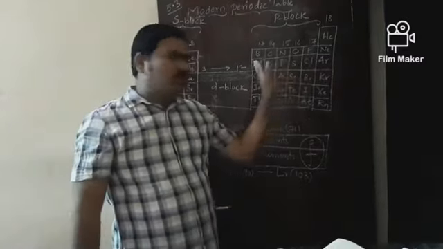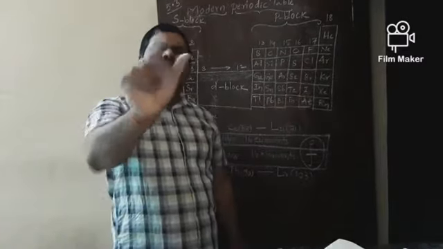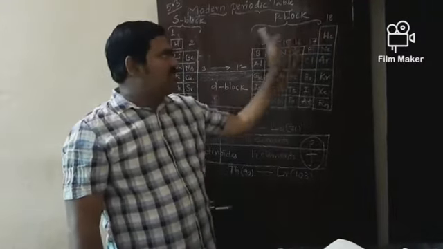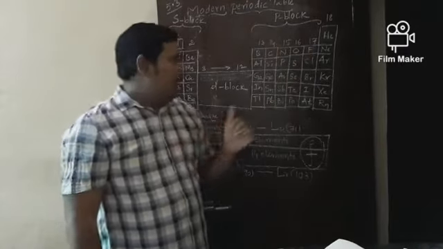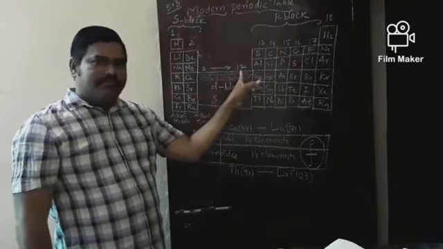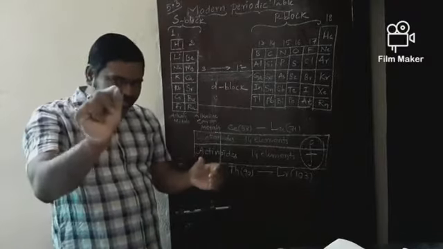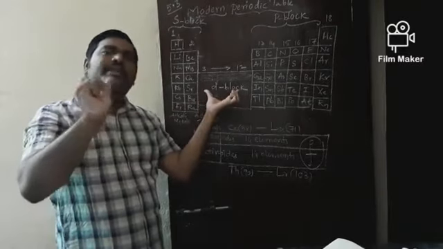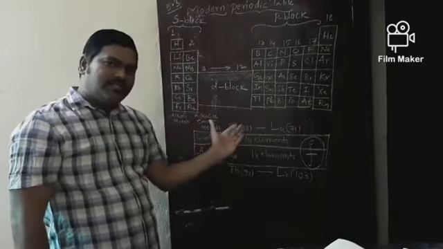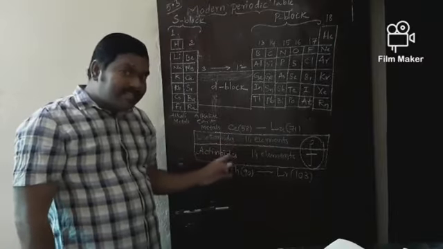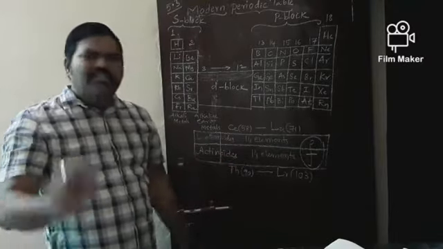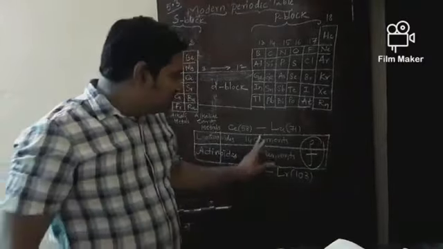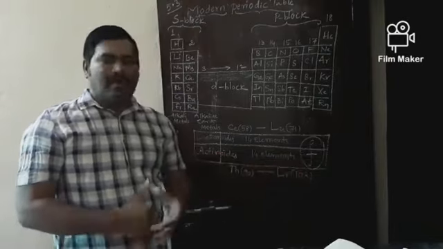Now, in these six groups, the last electron will enter into P orbital. That's why these six groups are called P block. In the middle groups 3 to 12, the differentiating last electron will enter into D orbital. That's why these groups are called D block. And what about these bottom two series? In lanthanoids and actinoids, the last electron will enter into F orbital. That's why these two series come under F block.